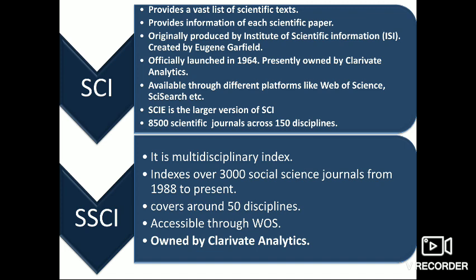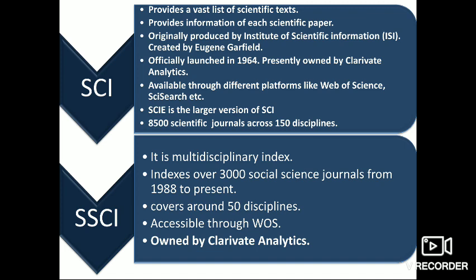First, let us see what is Science Citation Index. Science Citation Index is basically a list of scientific texts which is covered from all over the world. The SCI provides information of each scientific paper, which includes the author, title, subject, etc. Originally, this index was produced by the Institute of Scientific Information, that is ISI, and was created by Eugene Garfield.